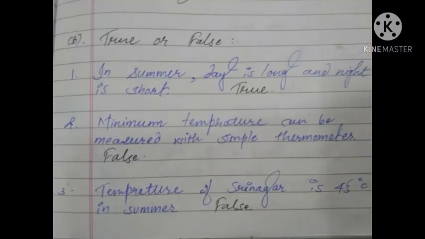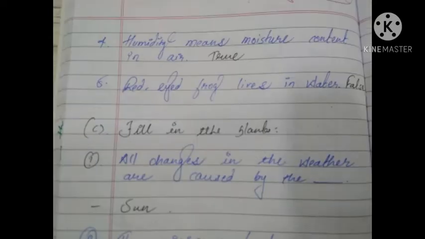Now talking about true or false. The first one is, in summer day is long and night is short, and that is true. Second one is, minimum temperature can be measured with simple thermometer, that is false. Third one is, temperature of Srinagar is 45 degrees Celsius in summer, that is false. Fourth one is, humidity means moisture content in air, that is true. Fifth one is, red-eyed frog live in water, that is false.